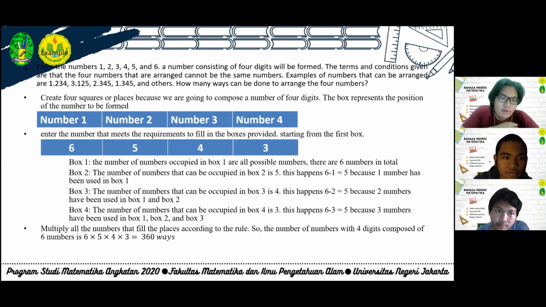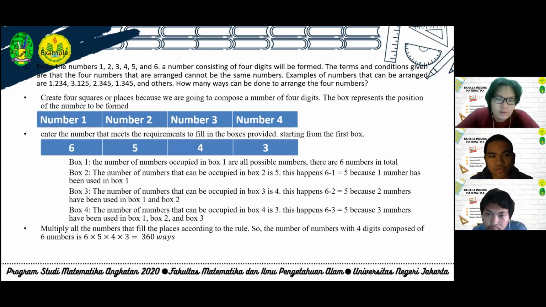Example. From the numbers 1, 2, 3, 4, 5, and 6, a number consisting of 4 digits will be formed. The terms and conditions given are that the 4 numbers that are arranged cannot be the same numbers.